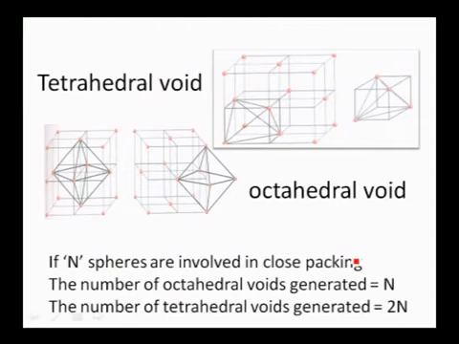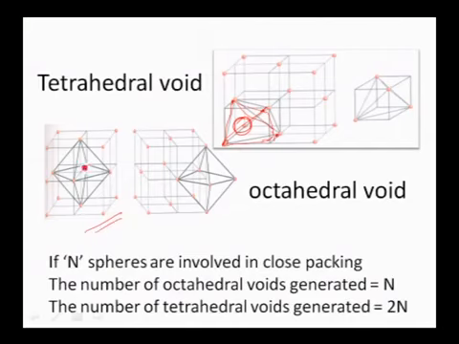And come to the next one, location of tetrahedral voids and octahedral voids, and how many tetrahedral voids and octahedral voids are present in a unit cell. Now this is the unit cell, which is nothing but a face-centered cubic lattice. In this diagram, if you observe, in the small part, these are the particles of the two opposite face centers and two opposite edge centers. If you join these, we get an arrangement which has tetrahedral geometry. If you observe clearly, this is the tetrahedral geometry here. And if you take one particle here, this is the location of the tetrahedral void. And coming to the next diagram, this is the location of the octahedral void.